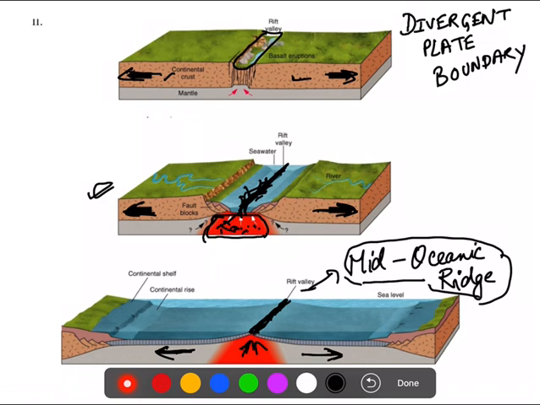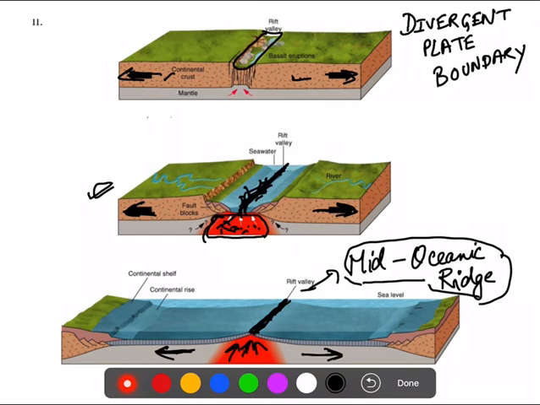Since the movement of magma and oceanic crust results in crustal shaking, earthquakes are very common. And if there is an earthquake in the middle of a sea or an ocean, obviously there can be triggering of a tsunami also. So this is your divergent boundary.